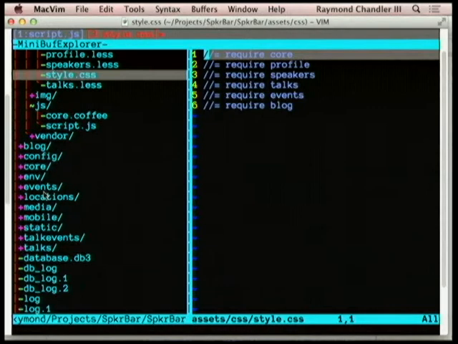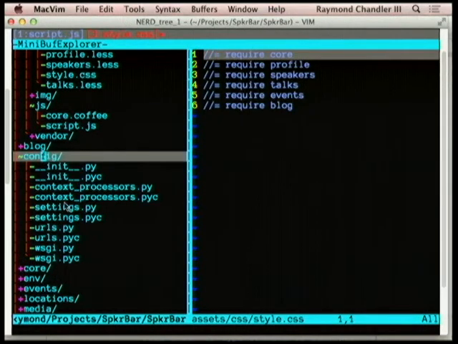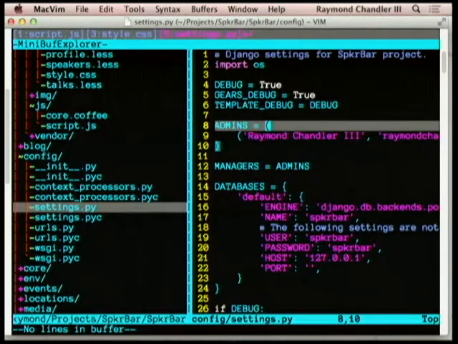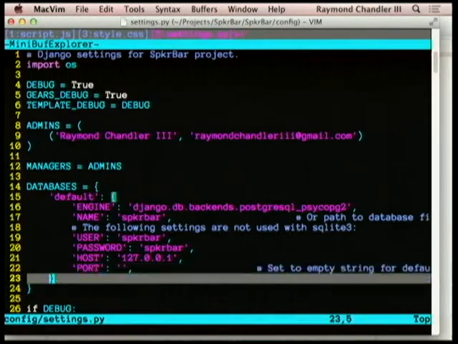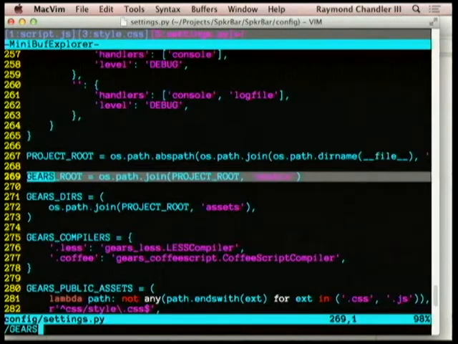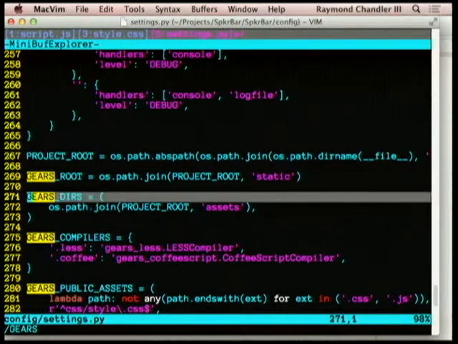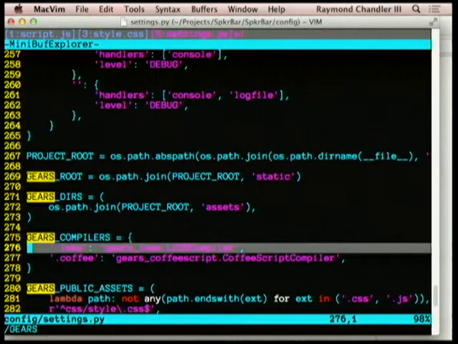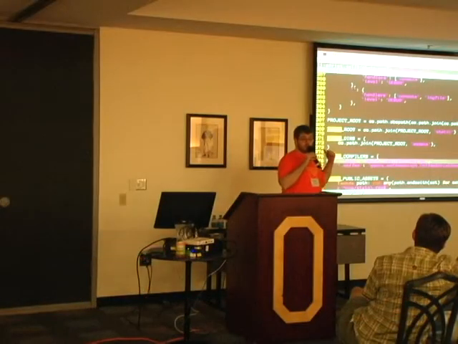Let me open up the config, show you the settings file, show you how easy it is to configure. Here I set where I want the files to be compiled to. Here I'm setting where it can find the files. Here I'm defining my compilers. There are actually backends already written for Gears, and Gears works with Flask too, so if you're using Flask, you can use Gears.